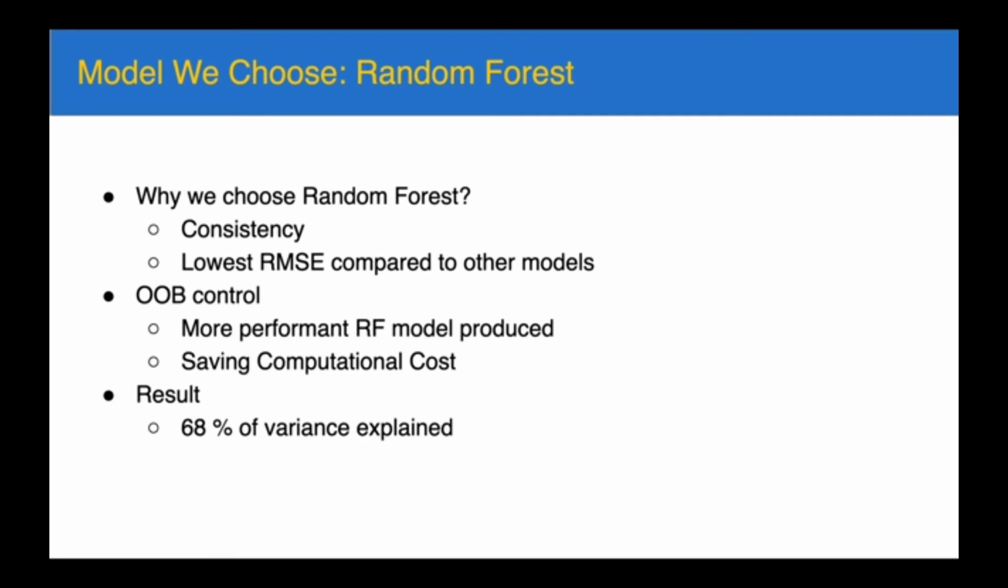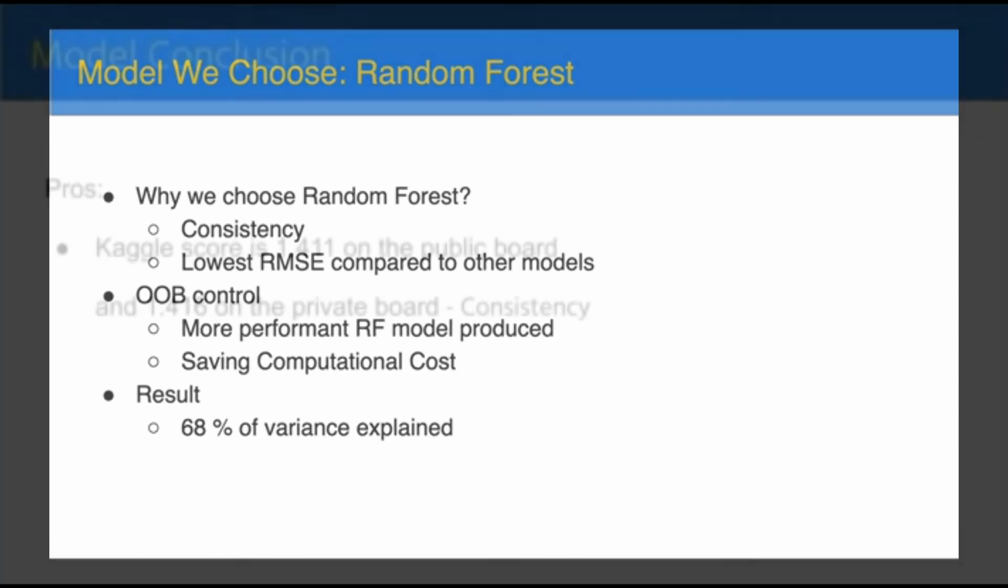Then we choose OOB control for 2 reasons. OOB stands for out of bag and applies the data for both model construction and error estimation, boosting model performance. Also, OOB saves computational time with only 1 random forest constructed. As a result, our model explains 68% of the variance in the dataset. Let's deliver our next topic to Mengyu Zhang, who will talk more about our conclusion and further reflection.